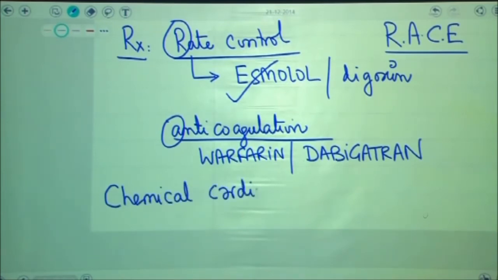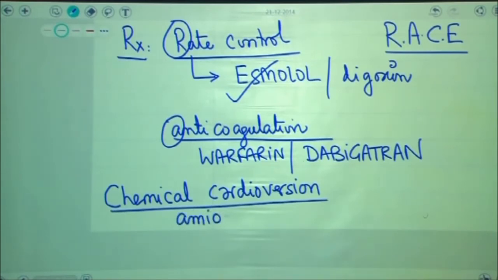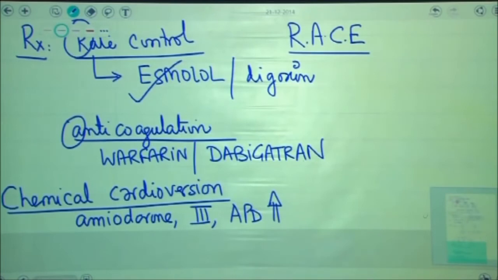I need to shut down the ectopic focus, and to shut down this ectopic focus in the patient, we can be using a drug by the name of amiodarone. Amiodarone is a class 3 antiarrhythmic and causes prolongation of action potential duration, and by causing prolongation of action potential duration, it will reduce the firing frequency, and thereby this ectopic focus will be controlled. So alphabet C would stand for chemical cardioversion.